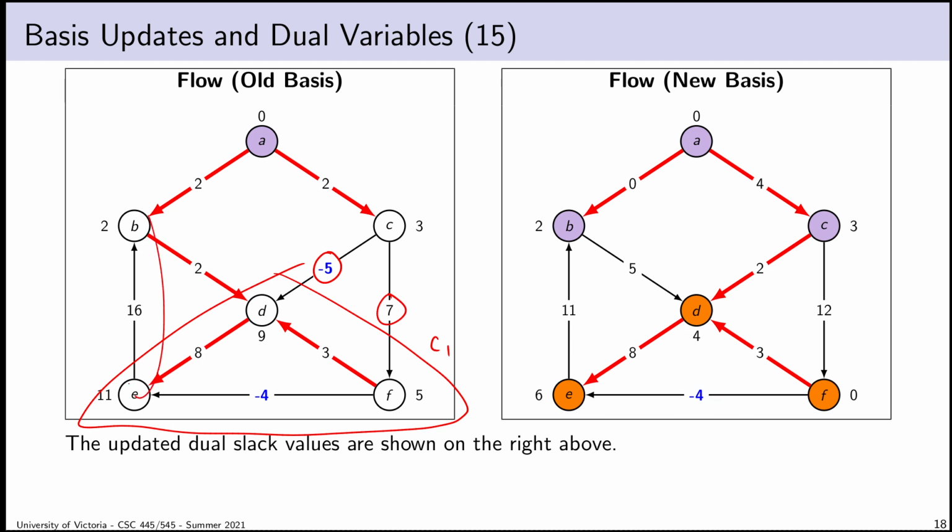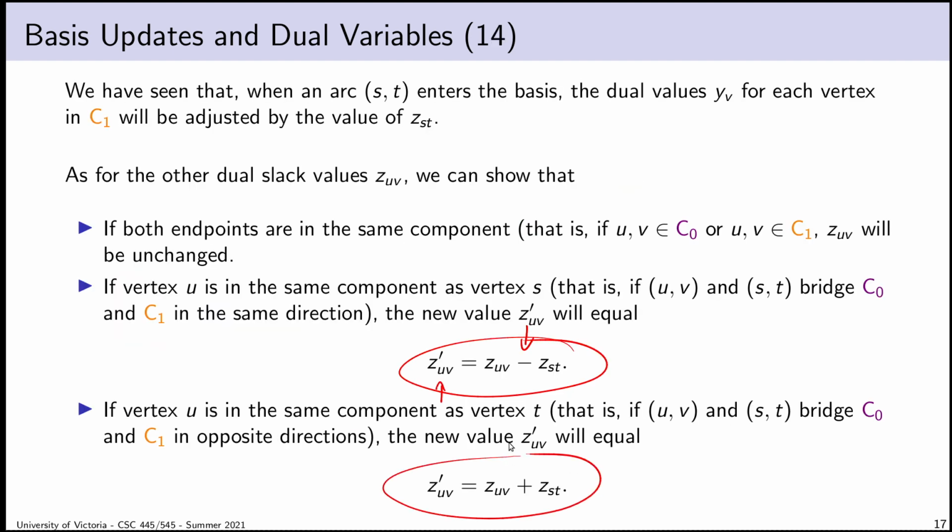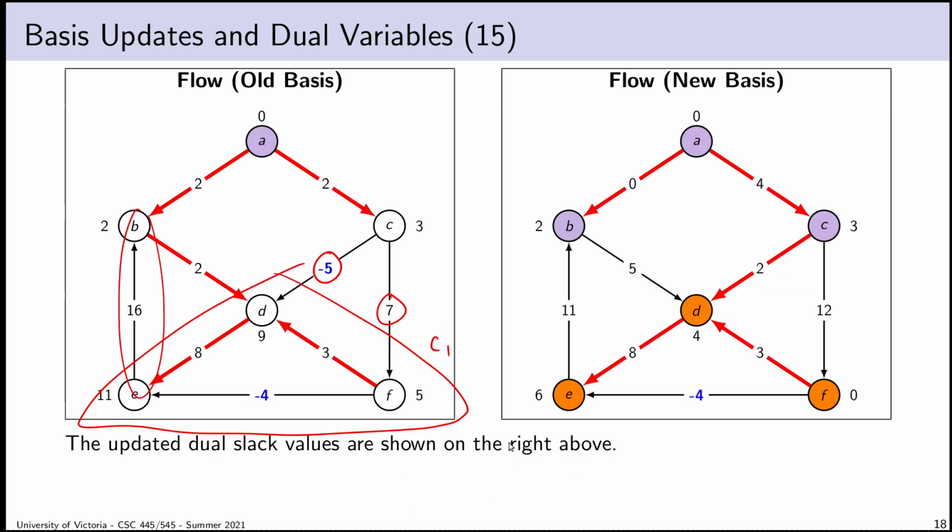And finally, this edge here points in the opposite direction. If it points in the opposite direction, then I add. Okay, so if I add -5 to 16, I get 11. All right, so I've seen all three cases here. I've got edges that point in the same direction, edges that point in the opposite direction, and edges that are entirely contained in C1. Now remember, the key thing here is I'm not saying that every time an edge points from C1 to C0 you add. I'm saying if the edge points in the opposite direction of the entering arc, then you add. If it points in the same direction, then you subtract.